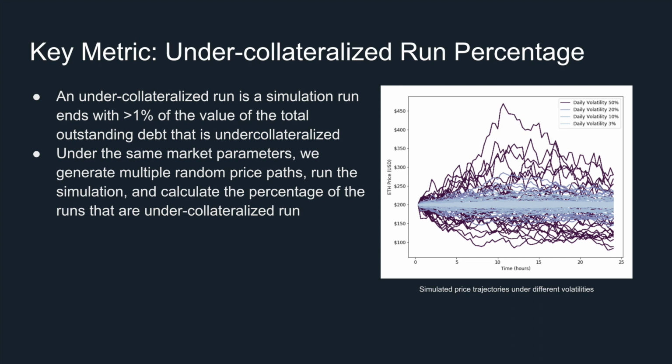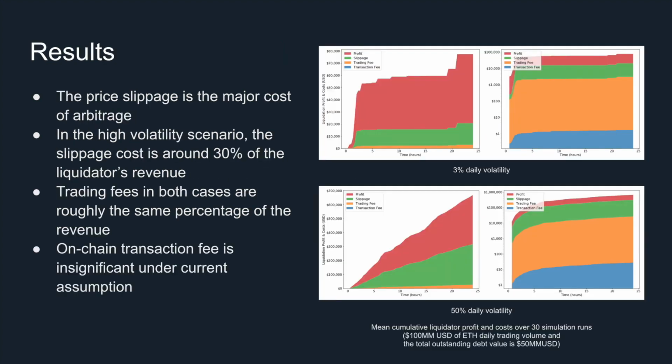Under the same market parameters, we generate multiple random price paths, run the simulation, and calculate the percentage of the runs that are under-collateralized runs. Here are the simulation results. We show the mean cumulative liquidator profits and costs over 24 hours. We simulate Ether price trajectories with both 3% and 50% daily volatility.